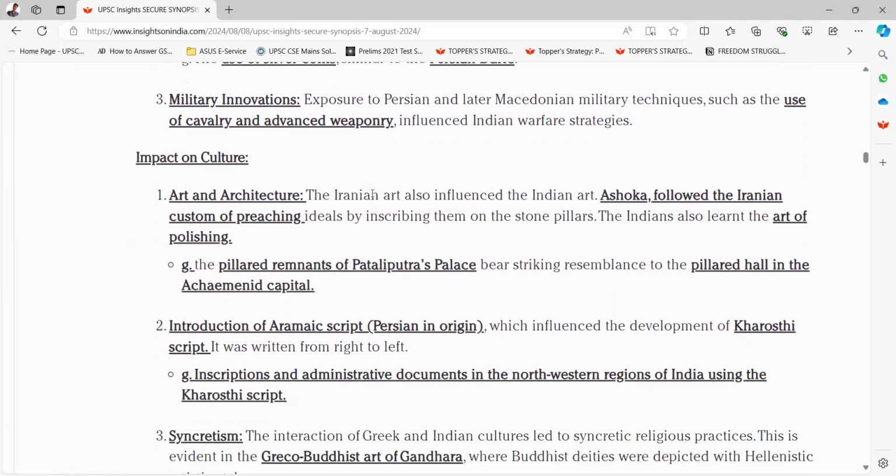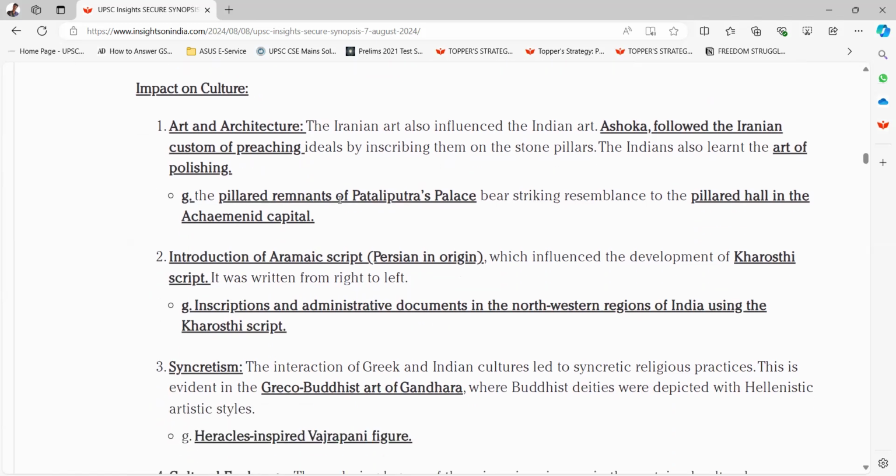Next is impact on culture. Art and architecture. The Iranian art also influenced the Indian art. Ashoka followed the Iranian custom of preaching ideals by inscribing them on the stone pillars. The Indians also learned the art of polishing. Example, the pillars remnants of Patliputra's palace, bearing striking resemblance to the pillared hall in the Achaemenid capital.